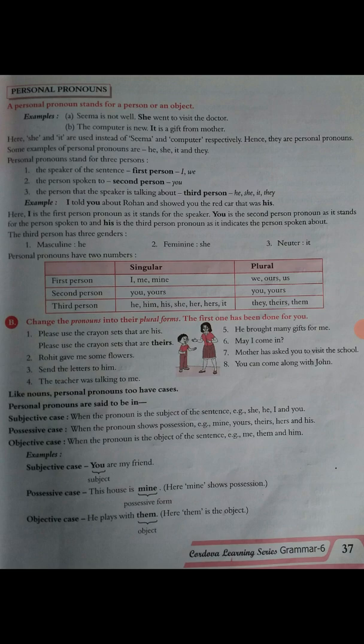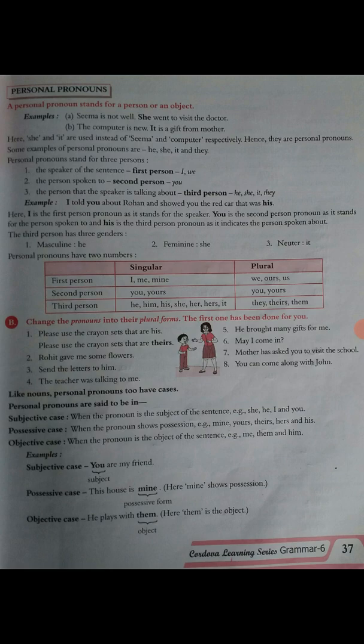B number, the computer is new. It is gifted from mother. So it is our personal pronoun. Okay, so here she and it are used instead of Seema and computer respectively. Hence, they are personal pronouns. Some examples of personal pronouns are he, she, it, and they. Personal pronoun stands for 3 persons.